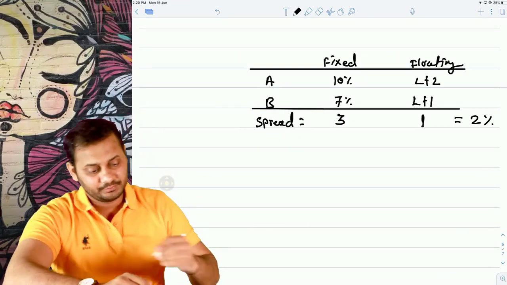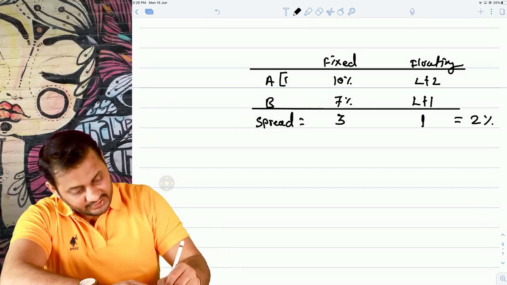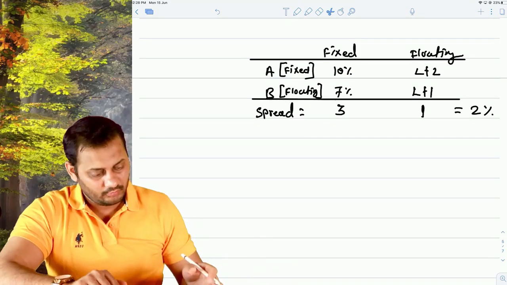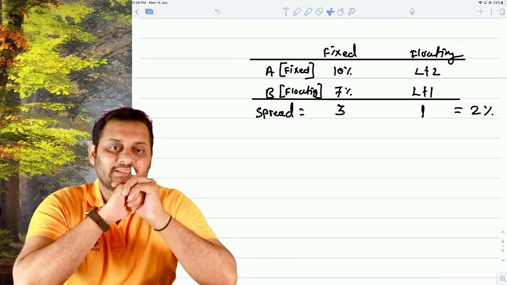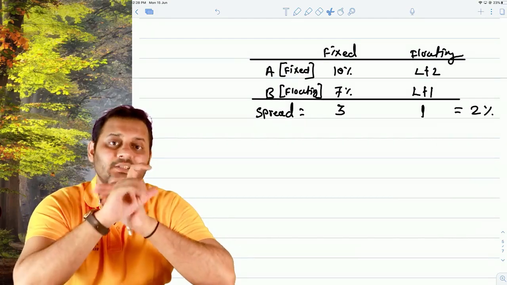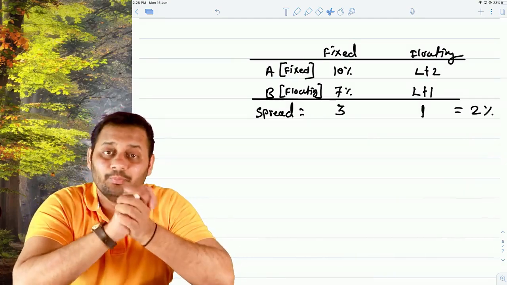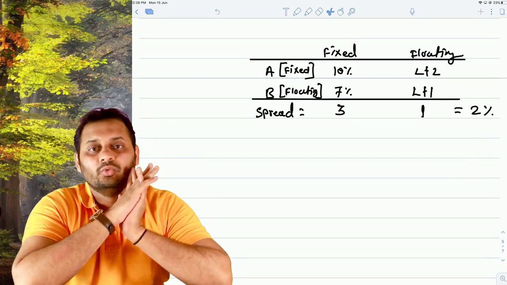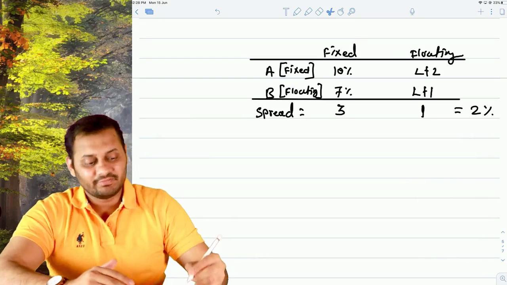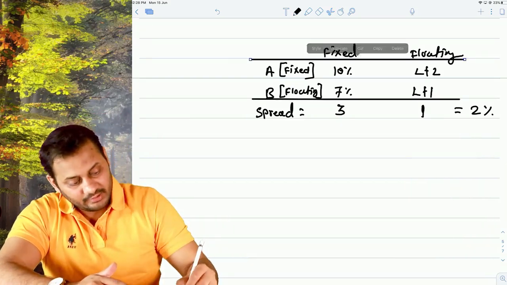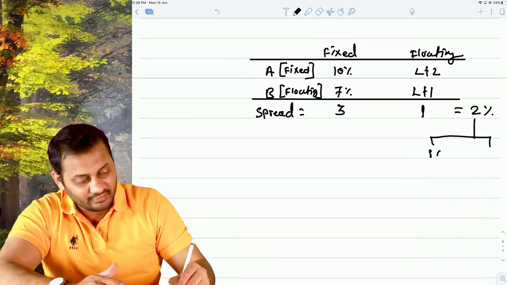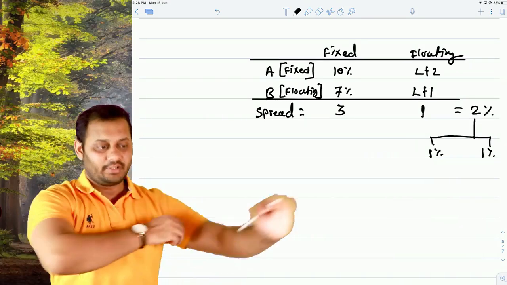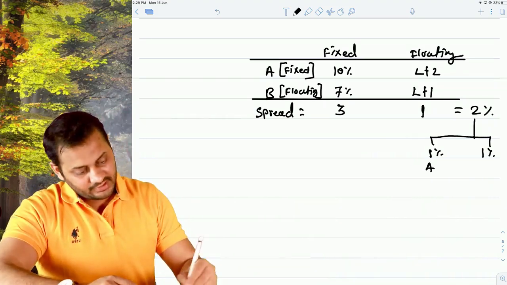Now let's imagine A wants a fixed rate loan and B wants a floating rate loan. Now when you calculate the spread, that is 2%, that is called the maximum possible gain to both the parties. So both the parties can decide to share this gain. If nothing is given in the question, we conclude that both the parties will share the gain equally. So 1% should be the profit to party A and 1% should be the profit to party B.